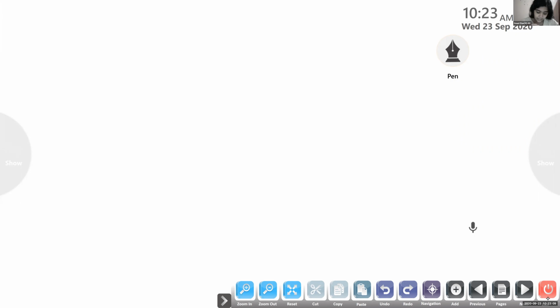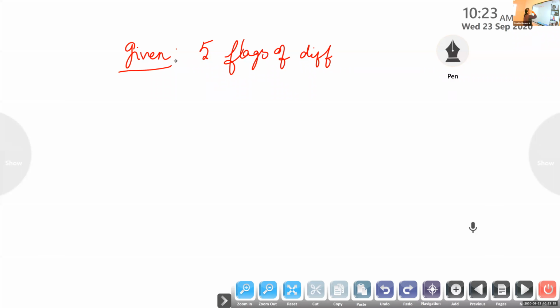Given 5 flags of different colors, how many different signals can be generated by hoisting the flags if each signal requires the use of first one 2 flags, second one at least 2 flags? Okay. So what is given here? We are given 5 flags of different colors. We are going to produce some signals.